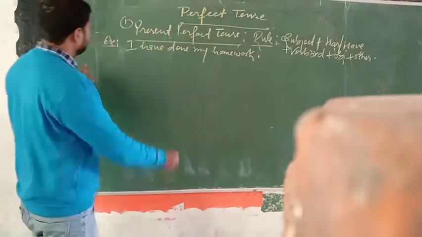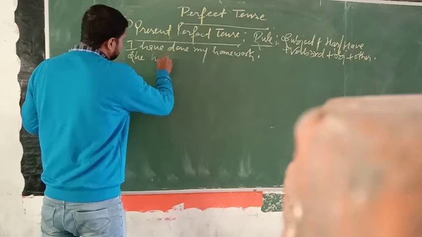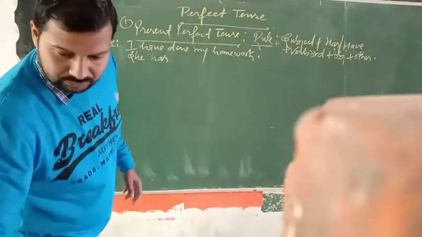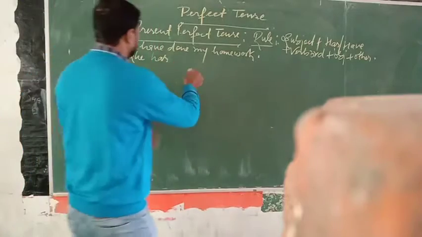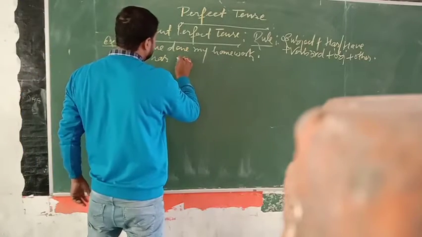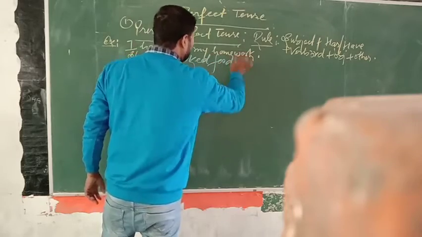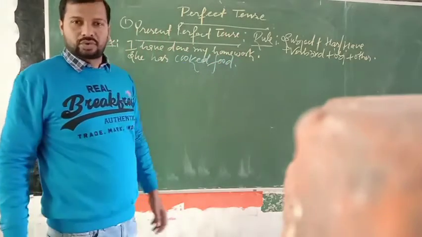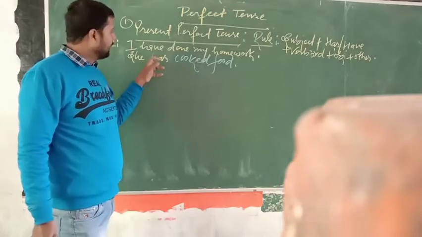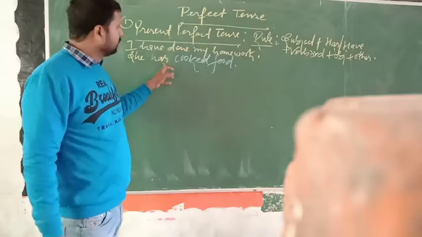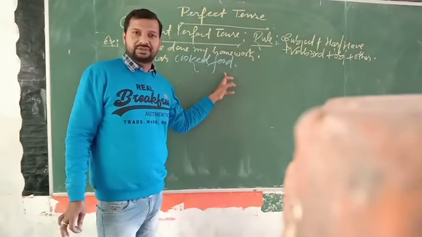Like that, another example: She has cooked the food. She, the singular subject; has, the helping verb; cooked, verb third; and the object is food.